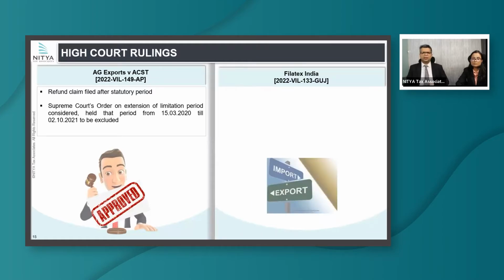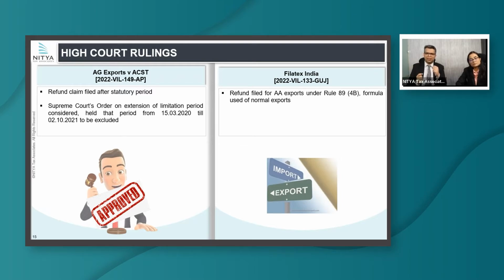Another very interesting, very important case of Gujarat High Court is in Fintech, and this is specifically relevant for any person who is claiming refund by virtue of deemed exports, advance authorization, or even merchant exports. Just for a briefing, if you are claiming refund of input stage and not claiming any input stage benefit like advance authorization, there is a provision, Rule 89(4). And if you are claiming these benefits, then there is a provision, 89(4A) and 4B.